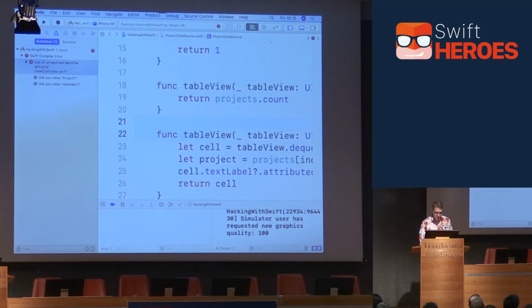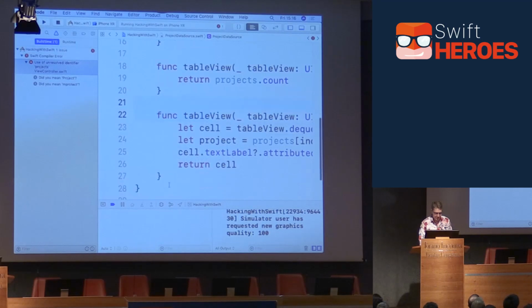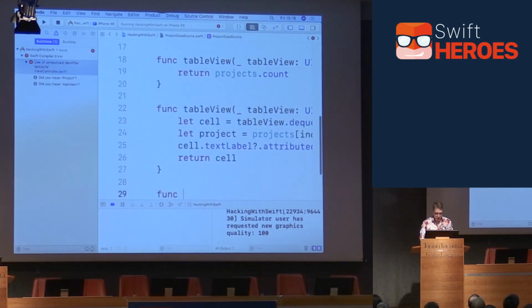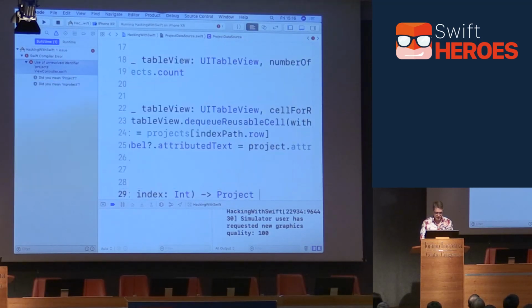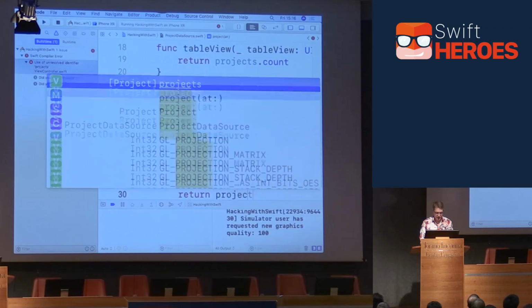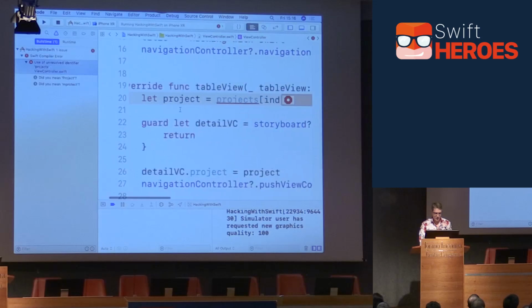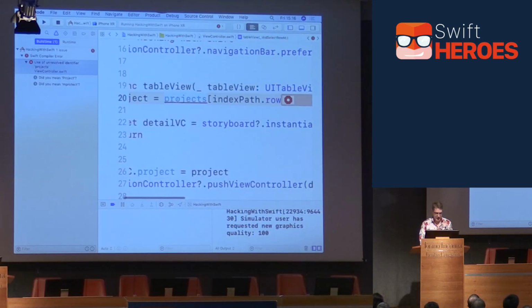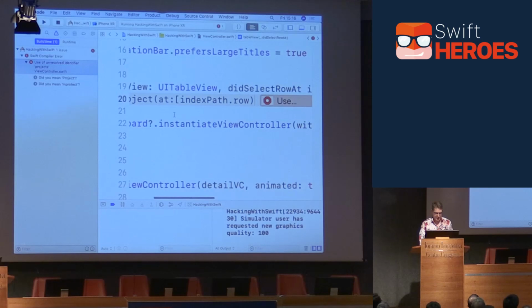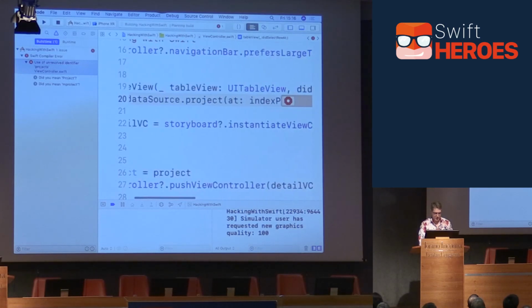So back in our data source, I'm going to add a new method. We'll do func project at index int returns a project, and then we'll just do return projects index. Okay. So now, rather than saying directly project index path, I'm going to say data source dot project at the index path. Much, much cleaner without that extra square bracket there. Okay. Is that going to compile cleanly? Thinking. Still a slight problem. We haven't given it a data source property yet.